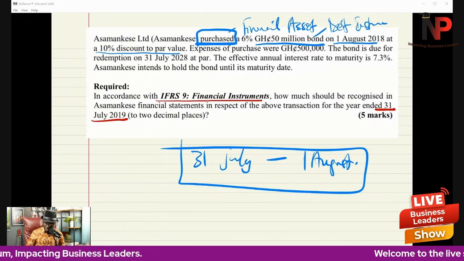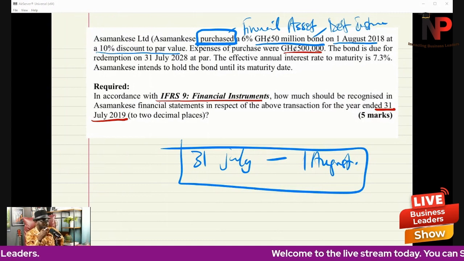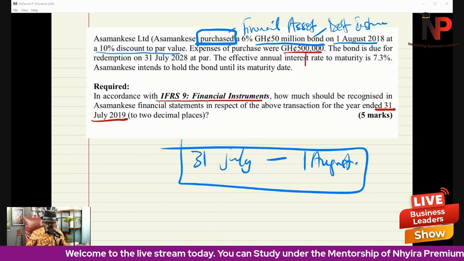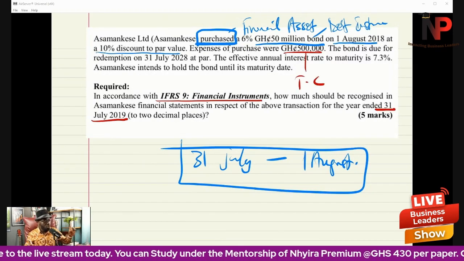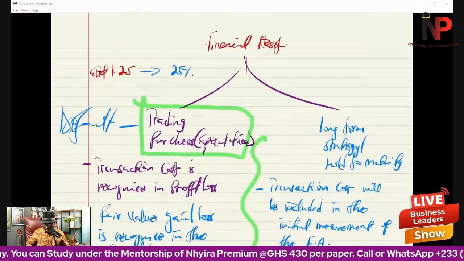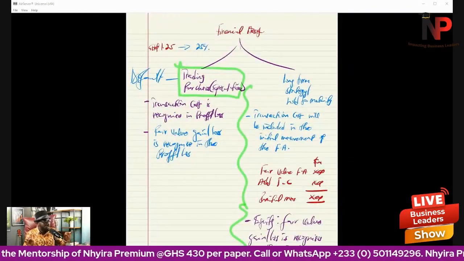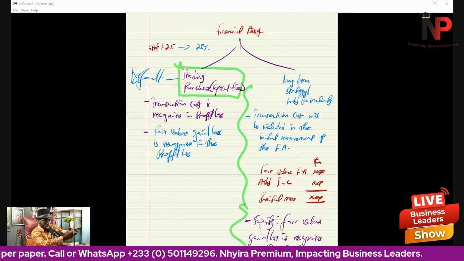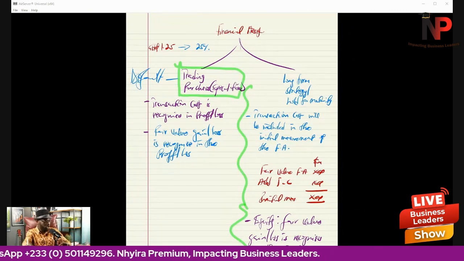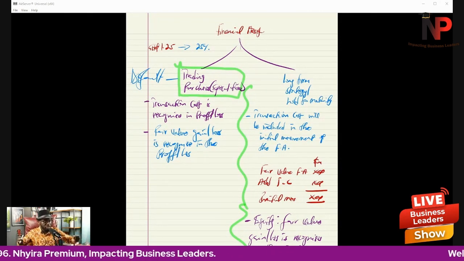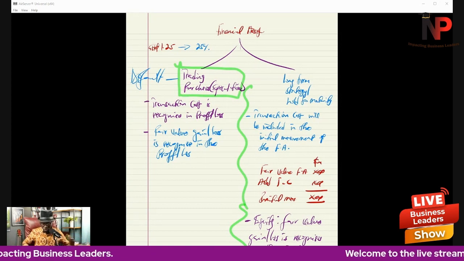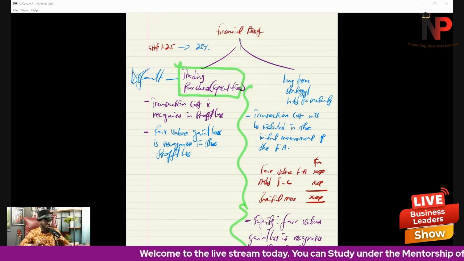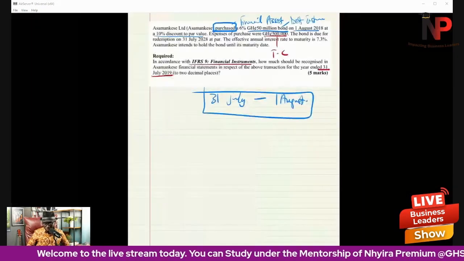Expenses of purchases were 500,000. Now, that is the transaction cost. Remember, when it comes to financial assets, the treatment of the transaction cost depends on whether the financial asset is for trading purposes or is held to maturity, or part of the long-term strategy of the entity. So we don't know for now where we have read to. We don't know if it is for trading purposes or held to maturity. So let's continue to read.